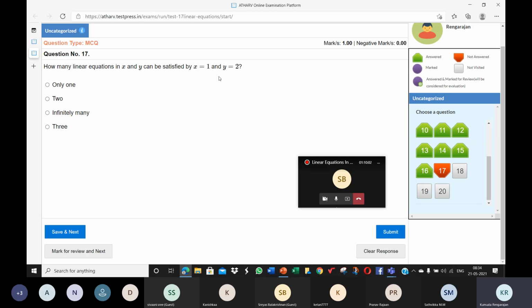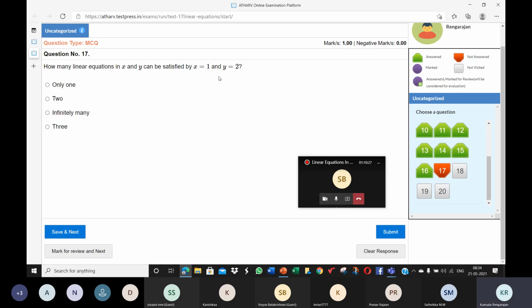Now, how many linear equations in x and y can be satisfied by (1, 2)? Children, just visualize that point (1, 2) in the Cartesian plane. See your graph paper in your mind, the x-axis, y-axis, and that point (1, 2).